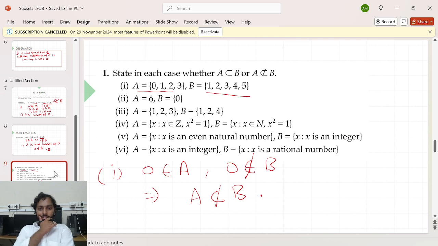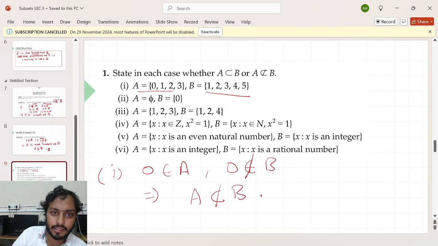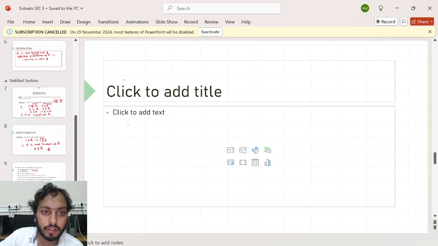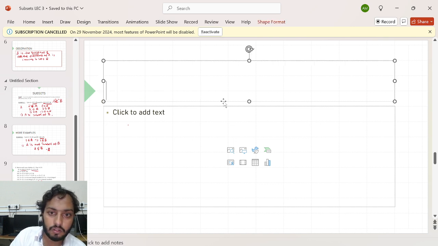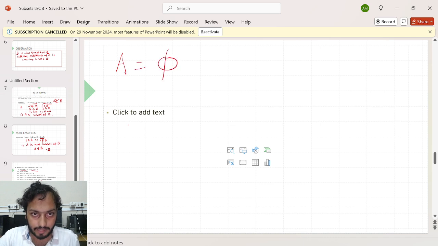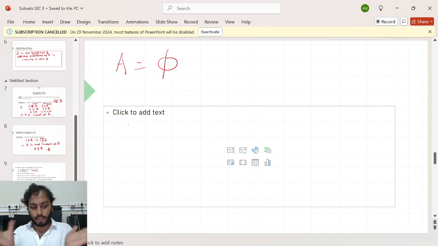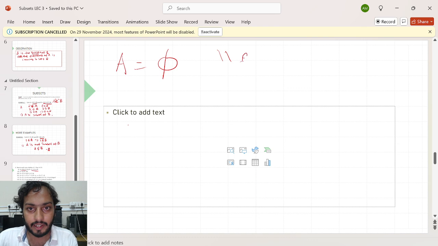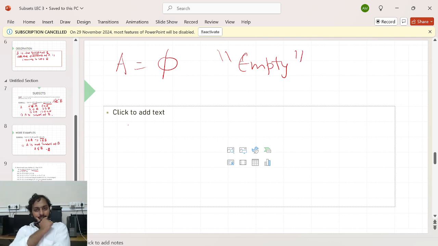Okay. My second question, if I see here, oh yeah, I just want to introduce this symbol where it's mentioned here. Just hold me a second. Yeah, they are using this symbol. The set A is this one. Let me introduce what it is. After this, I will give a short video on the symbol, but it means it's an empty set. What's the meaning of empty set? Let me just tell you in brief here.